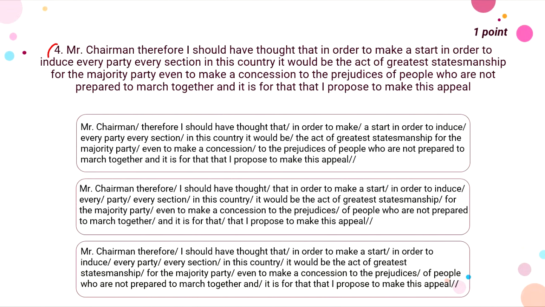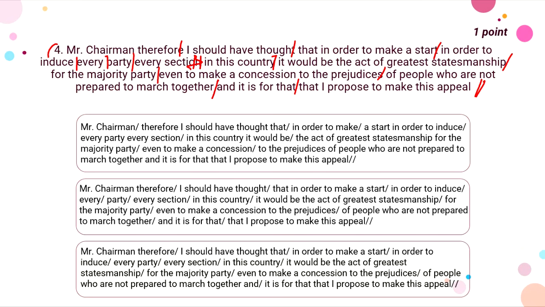So we have the sentence as, Mr. Chairman, therefore I should have thought that in order to make a start, in order to induce every party, every section in this country, it would be the act of greatest statesmanship for the majority party even to make a concession to the prejudices of people who are not prepared to march together, and it is for that I propose to make this appeal, right?